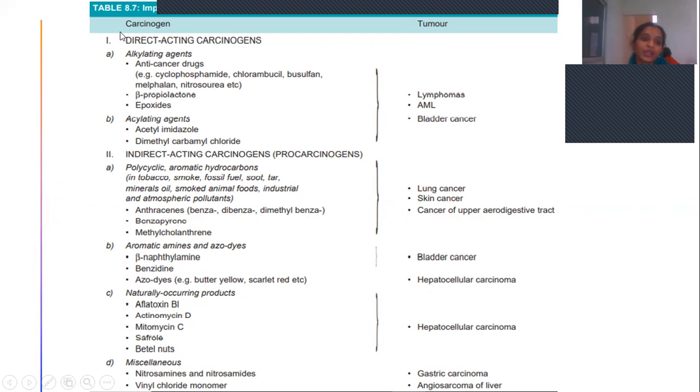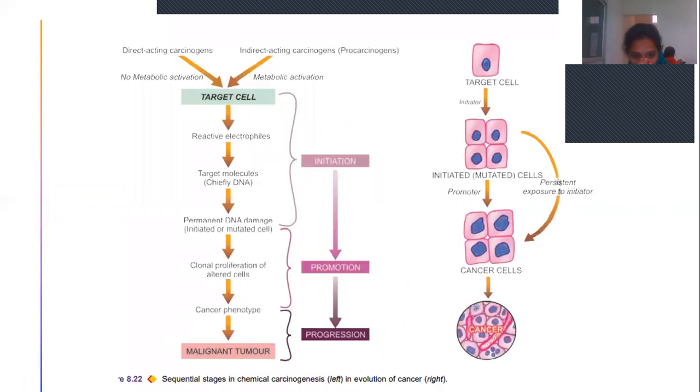So direct acting carcinogens directly induce the carcinogenesis process, whereas indirect acting carcinogens undergo certain metabolic reactions, and then whatever metabolite is there will act as a carcinogen. Now the stages that take place in chemical carcinogenesis. Direct acting carcinogens do not require any metabolic activation, whereas indirect ones require metabolic activation.